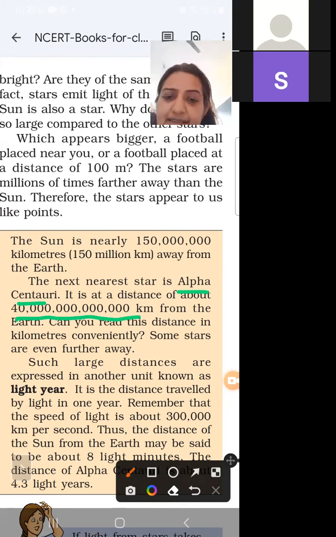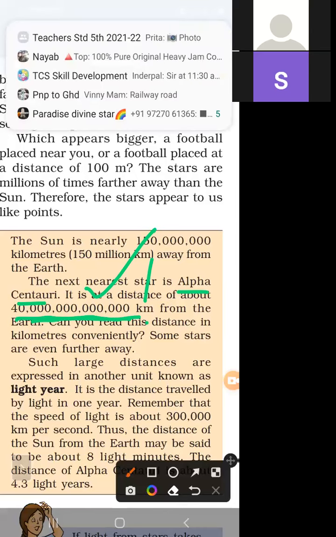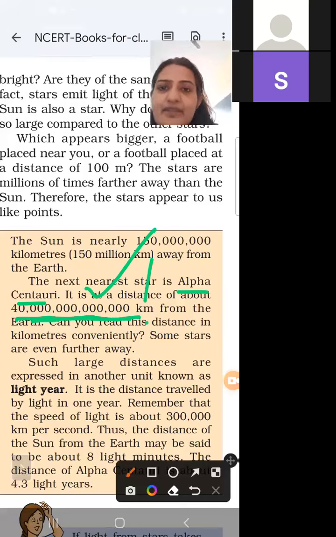Can you read this distance in kilometers? No. We cannot read the distance in kilometers because it contains many zeros. Some stars are even further away. Alpha Centauri is the closest, and some stars are very far away from it.